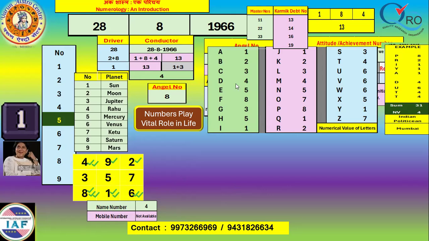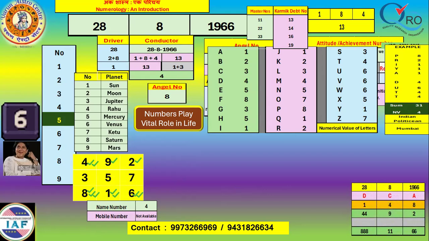This angel number may not be taken with fairness. This is my own mistake, which I sincerely regret. So we will see what are the impacts of the numbers. The system has correctly taken 4 appearing twice, 8, 6, and 1 appearing twice. 9 and 2 are appearing once.